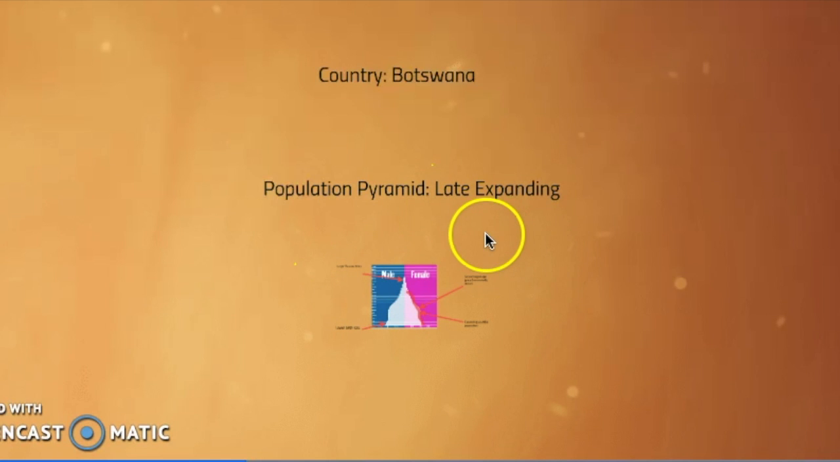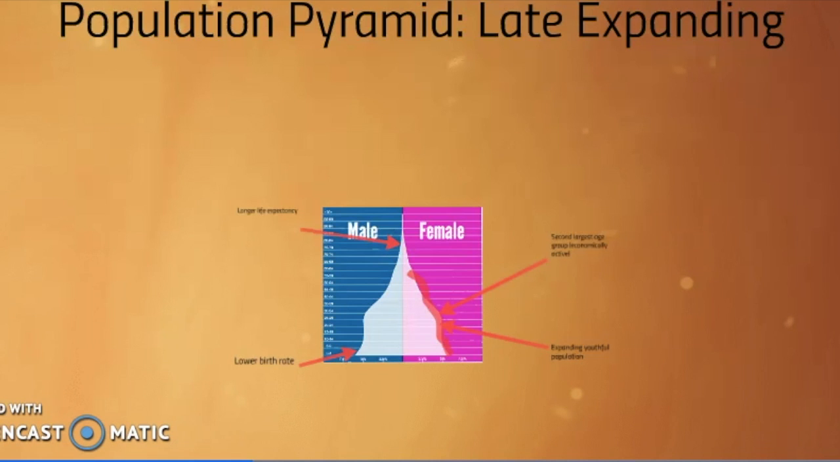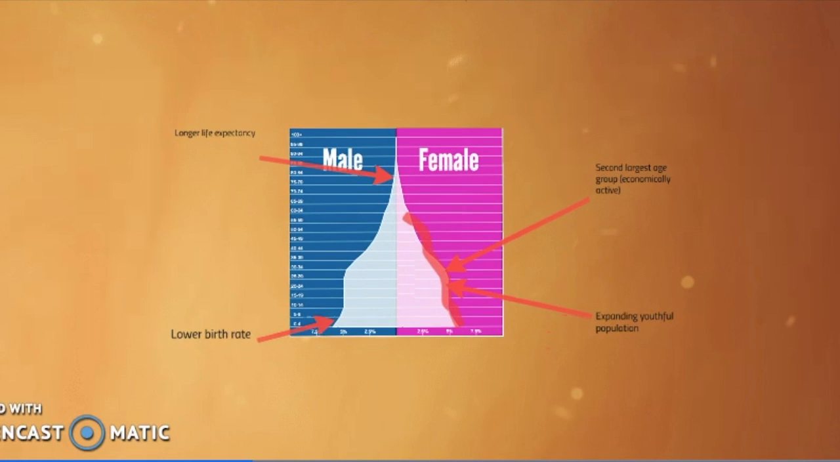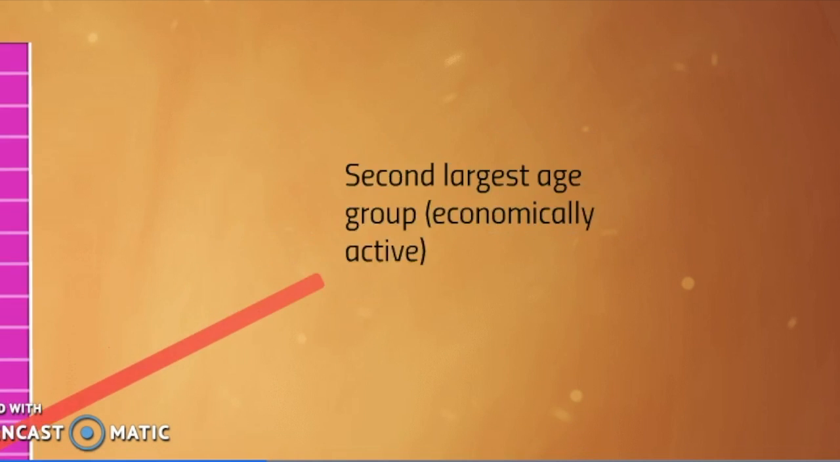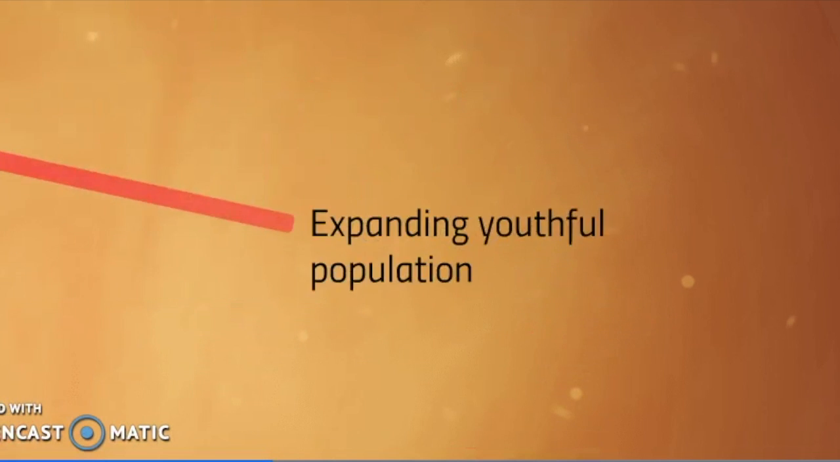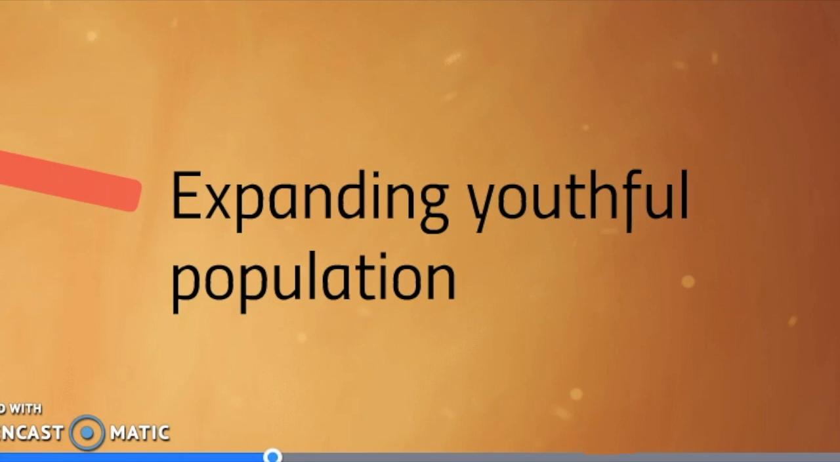This is the population pyramid of Botswana, and their population pyramid is described as late expanding. So as you can see, about age 20 to 35 is the biggest age group, and these are the people who are economically active, or they're called the working class. Birth rate has stabilized with death rate, so there is a great expansion in the youthful population.